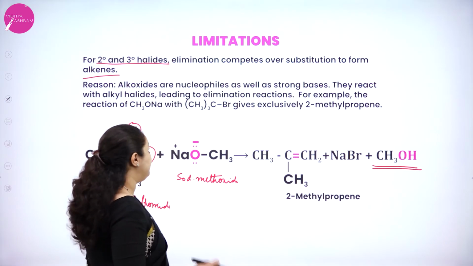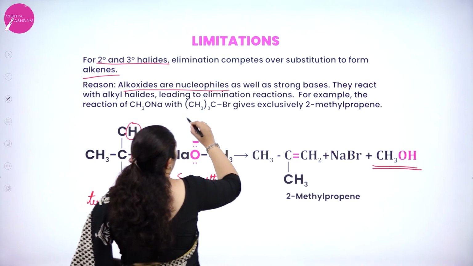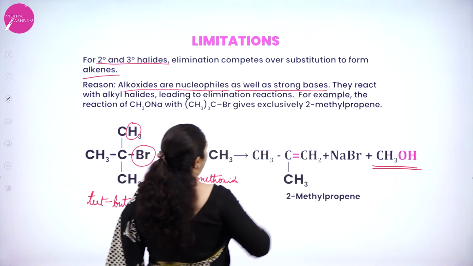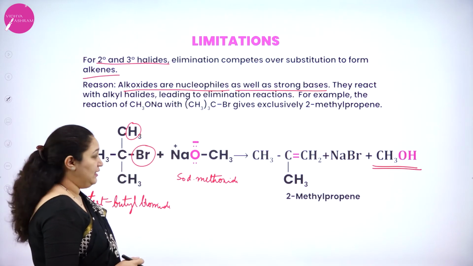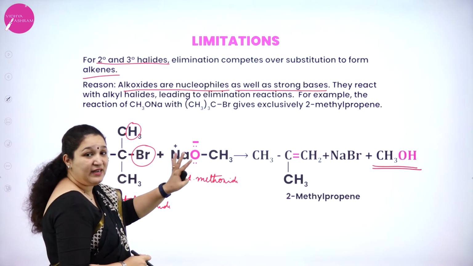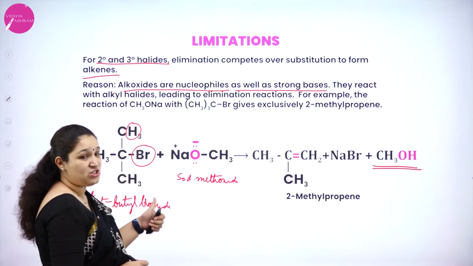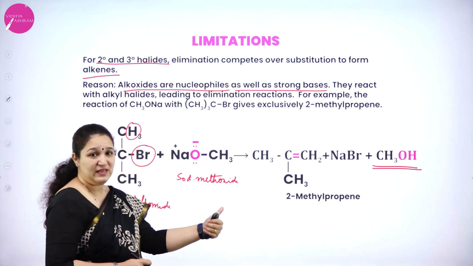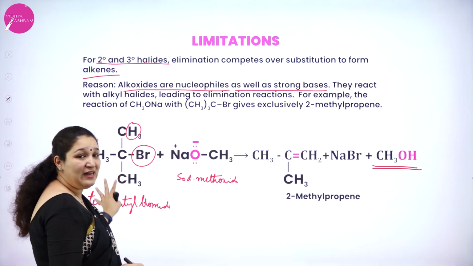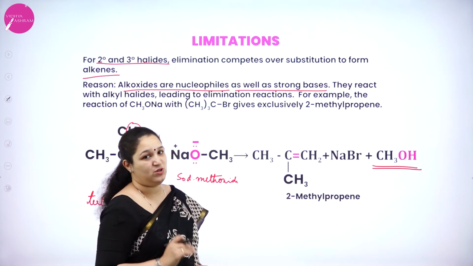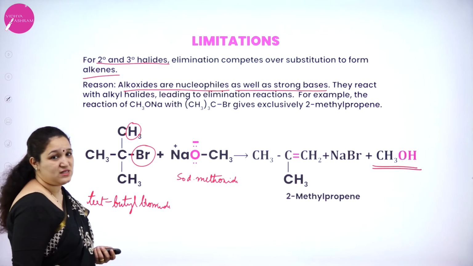But why is this happening? That is because alkoxides are nucleophiles as well as a strong base. They react with alkyl halide leading to elimination reaction. That is, this alkoxide is not only a nucleophile but it is also a very strong base. That is why whenever you have used a tertiary alkyl halide, elimination will happen and not substitution. Okay, so that's about Williamson's ether synthesis.